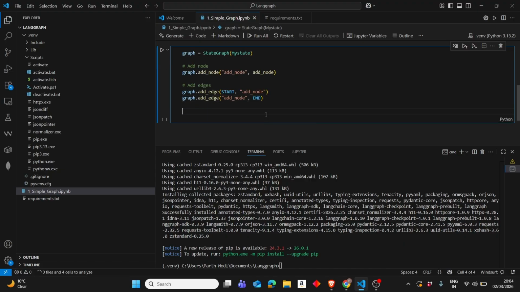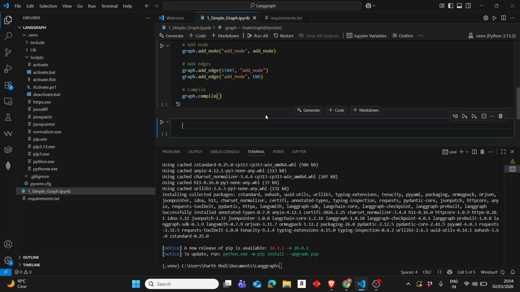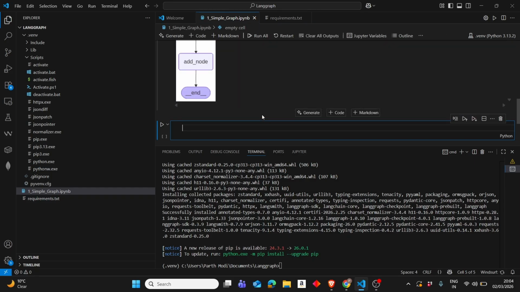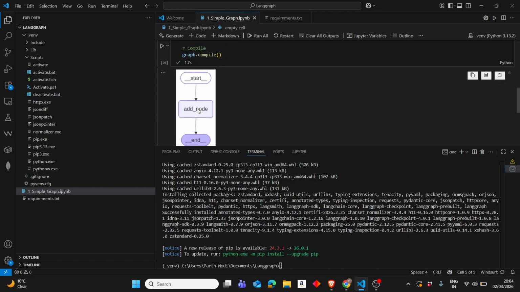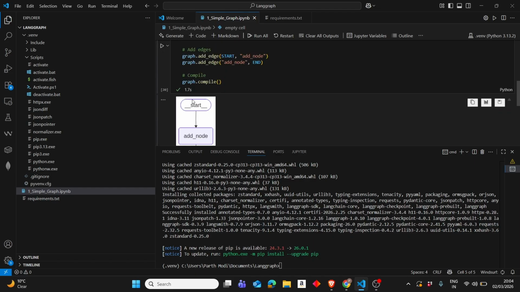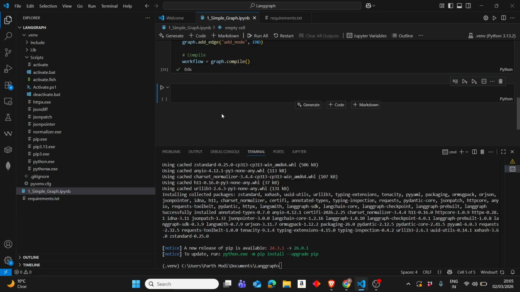And then it's time to compile to see if everything is correct or not, like we do compilation. So graph.compile. And if I run this now, you will see the perfect graph visually, and only in Jupyter Notebook it's possible. Okay, but if I store this in some variable, let's call it workflow, then our graph will not be visible.